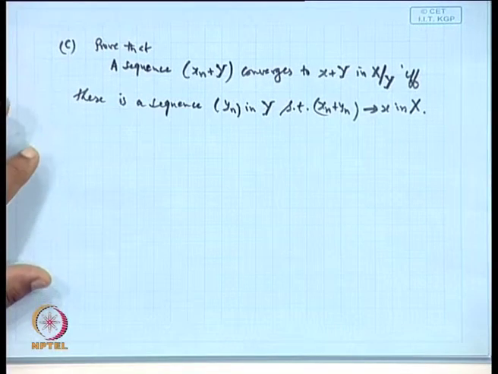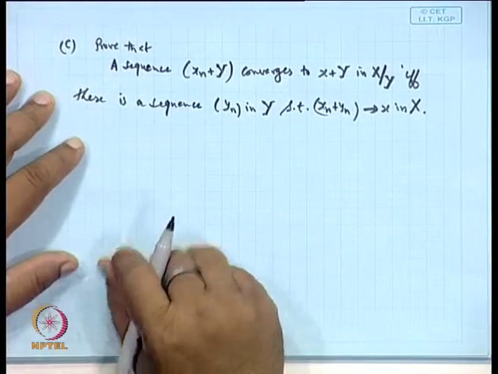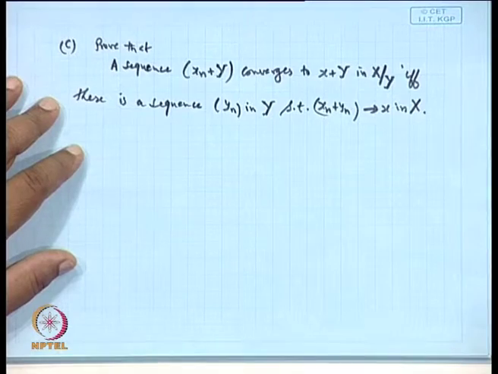Okay. So, this result shows how a sequence in this quotient space converges to a point. Because normally when we say x_n converges to x, the difference x_n minus x goes to 0 under the norm. Now, here is something: because this space x_n plus Y is a point, x_n plus Y is a point.